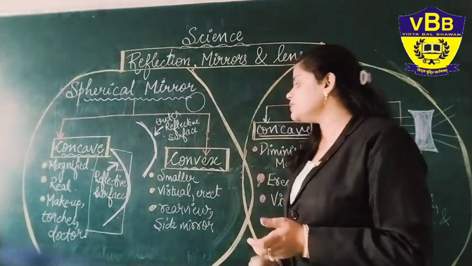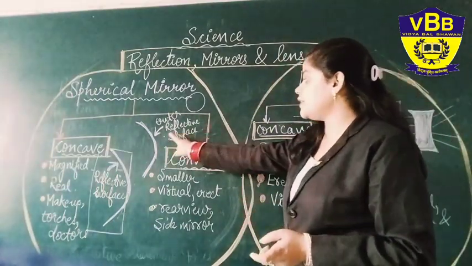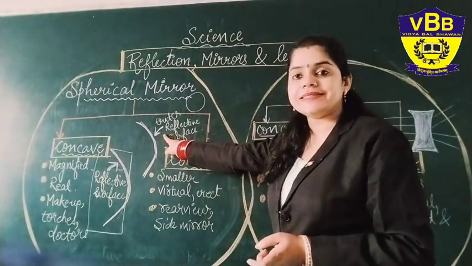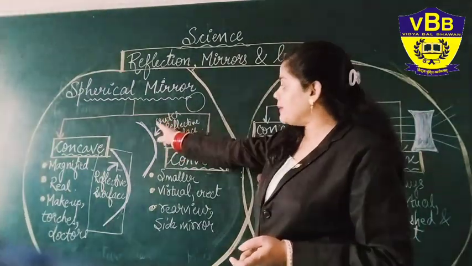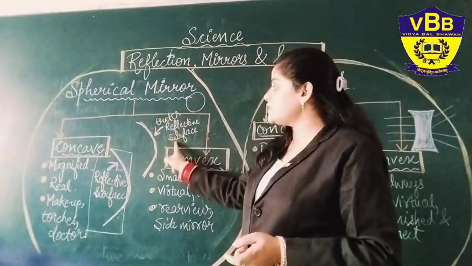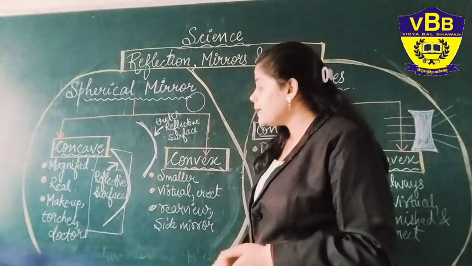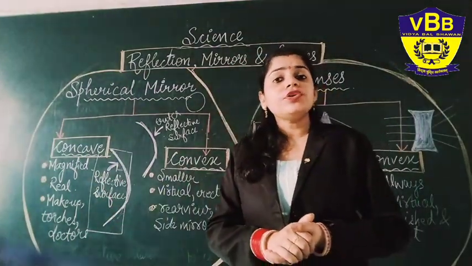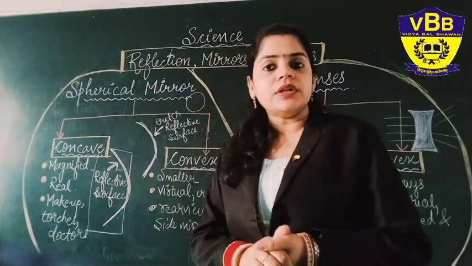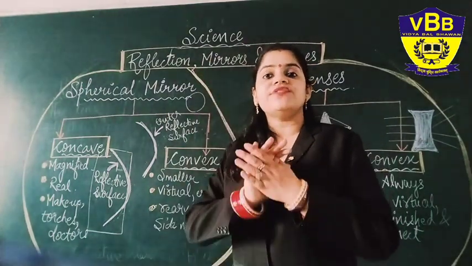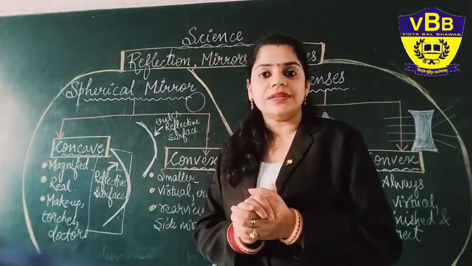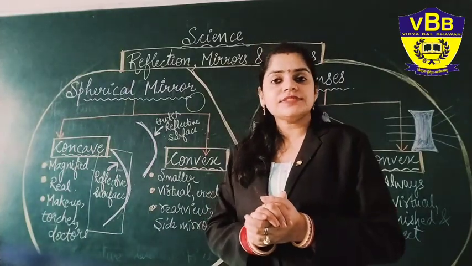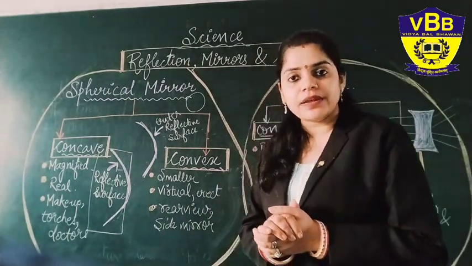But in the convex mirror, the light is reflected on the outer side. As you can see here in the picture, the reflective surface is on the outer side, but here the reflective surface is on the inner side. I want you to make a comparison between both the mirrors so that you can get a very clear idea of both. Okay, so let us see their properties one by one.